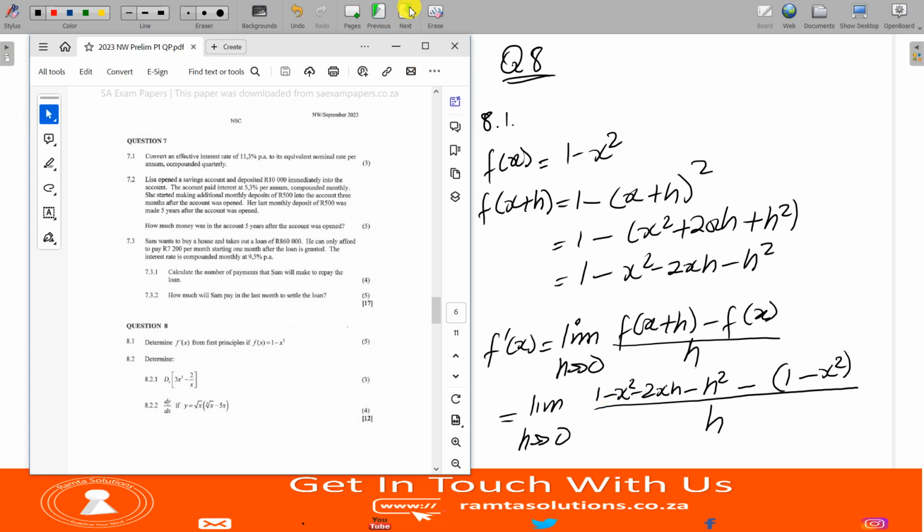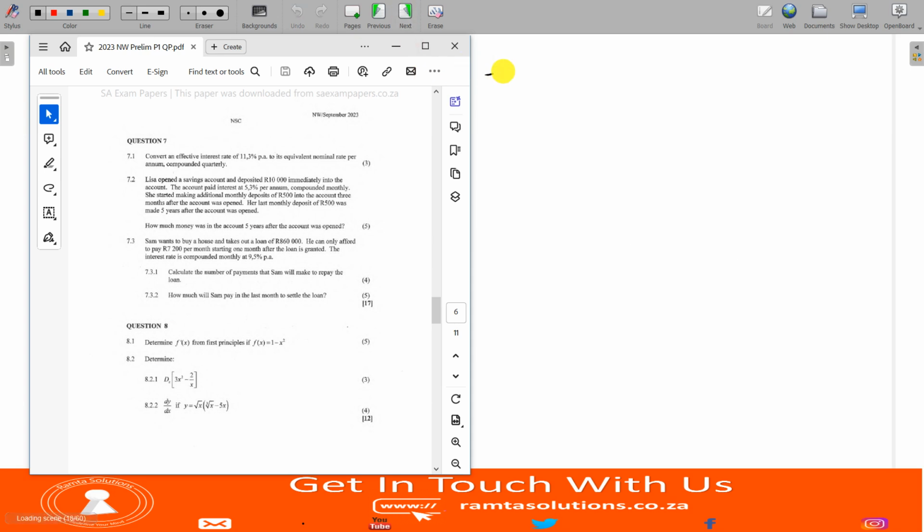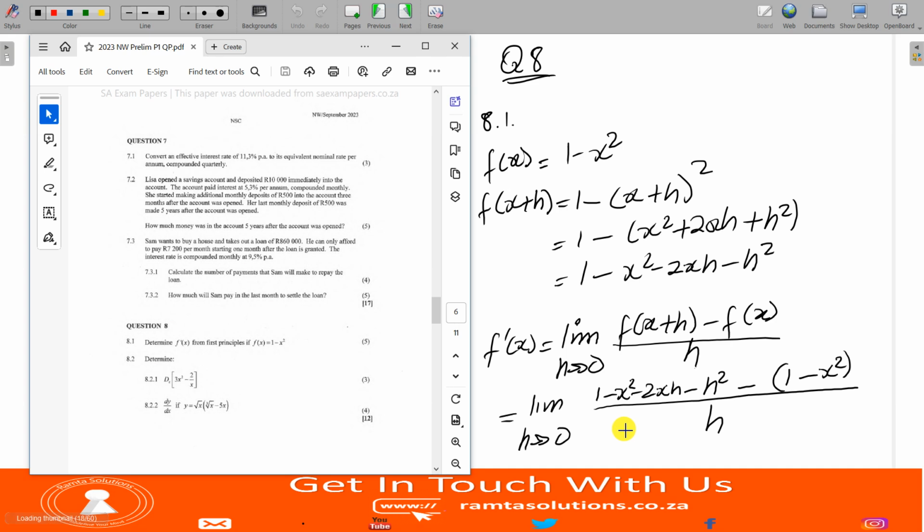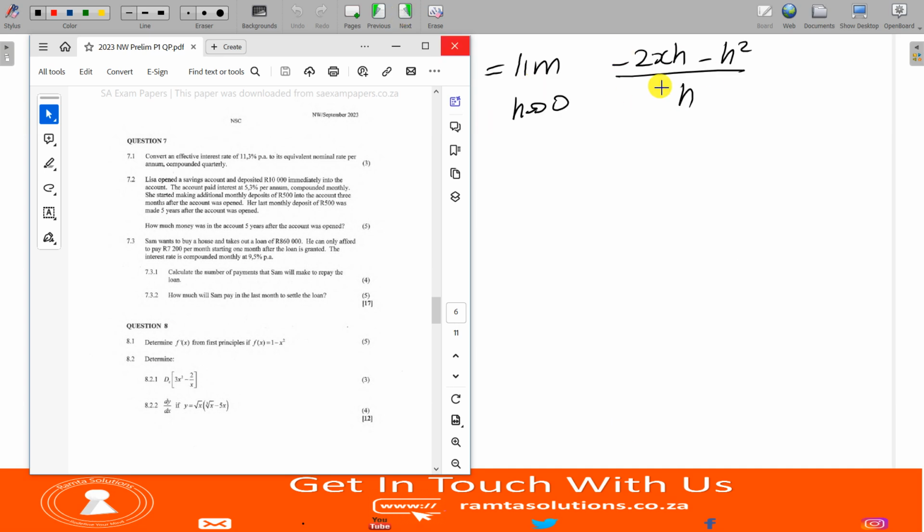Now I do see that we will be having minus 2xh minus h squared. Sorry, it's the limit, I forgot the limit. The limit as h tends to 0 of minus 2xh minus h squared all over h. Let's go back to confirm. Yes, it is. Now, what do we need to do? We need to factorize the numerator. The numerator common factor is h.